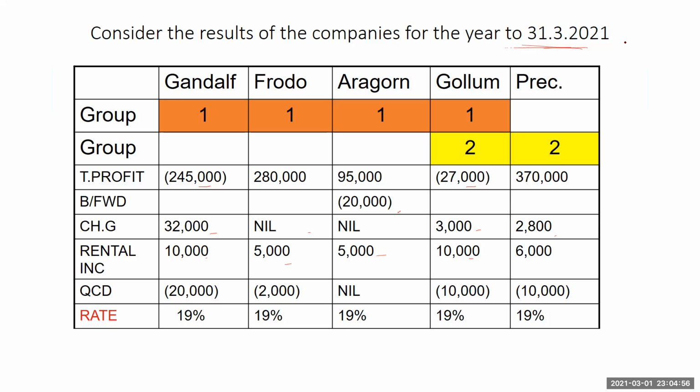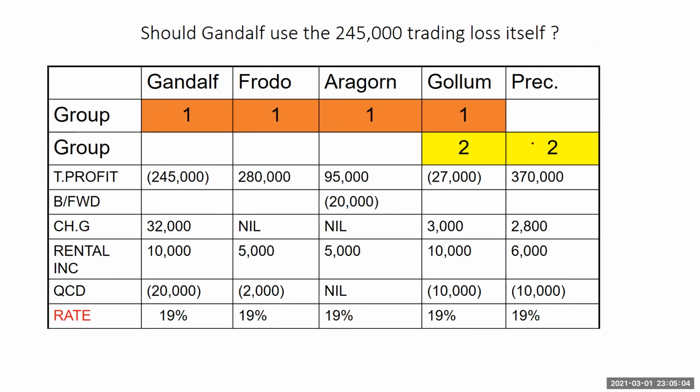Remember, coincided period. Okay, so we have group one, which we've shaded in a different color, and group two in these two yellow colors. Now should Gandalf use the whole of 245,000 trading losses by itself, or can it transfer it to the rest?